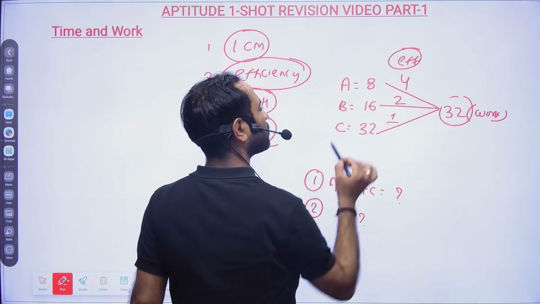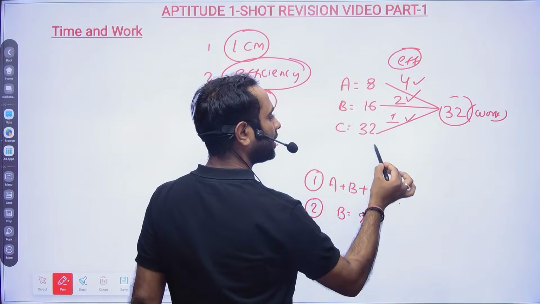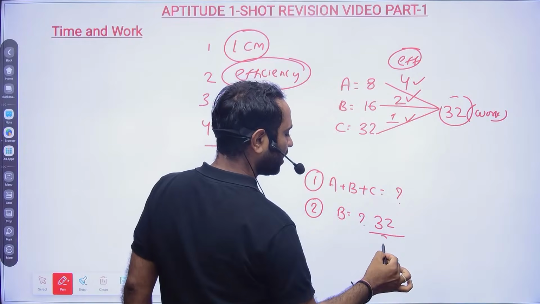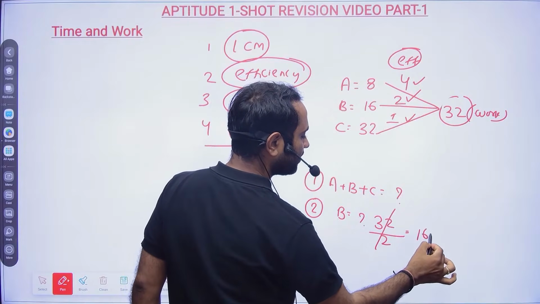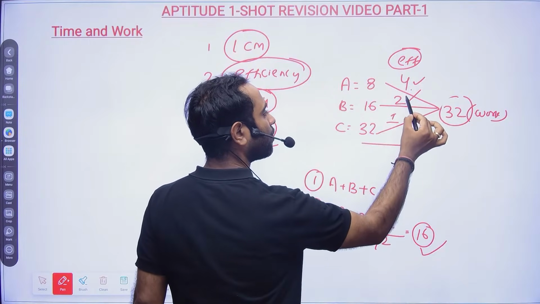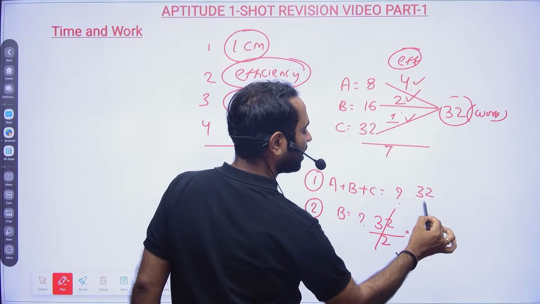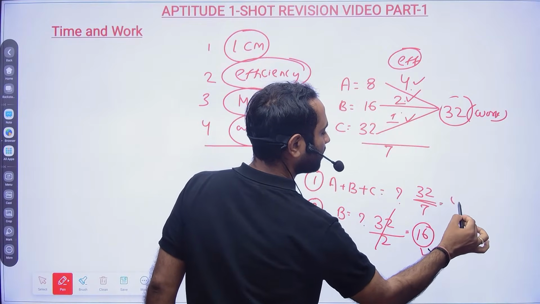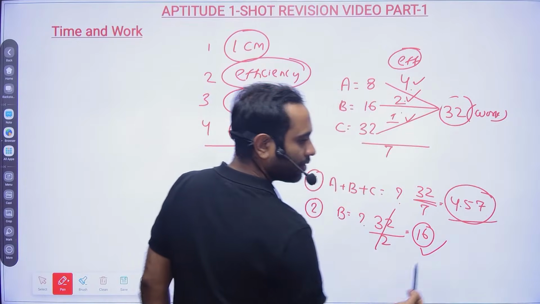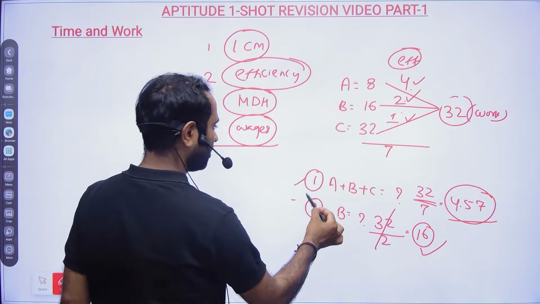So A can complete 4 work in a day, B can complete 2 work in a day, and C can complete 1 work in a day. Total work is 32, and B can complete 2 work in a day, so B's work will be finished in 16 days. A plus B plus C: 4 plus 2 plus 1 is 7. So A plus B plus C can do 7 work in a day to complete 32 work. 7 fours are 28, so it is about 4.57 days. So 4.57 and 16, these two will become the answer.